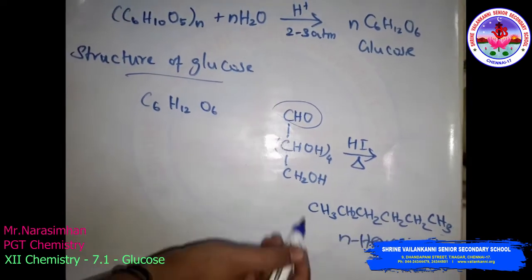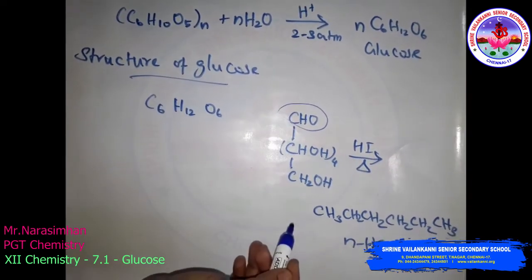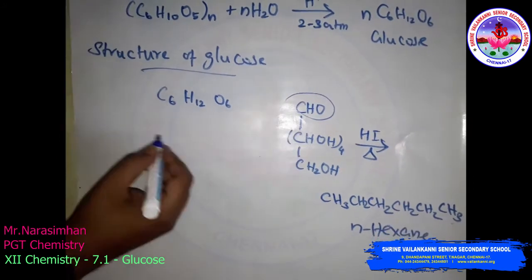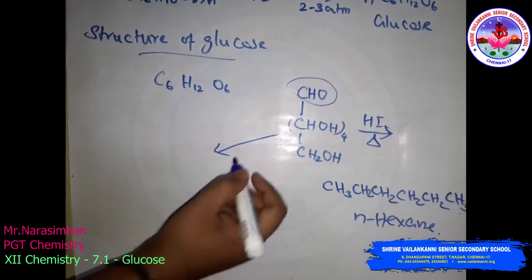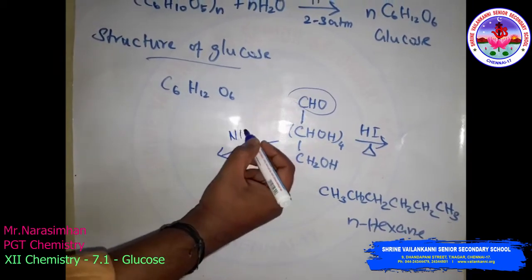Then glucose reacts with hydroxylamine. The formula of hydroxylamine is NH2OH.